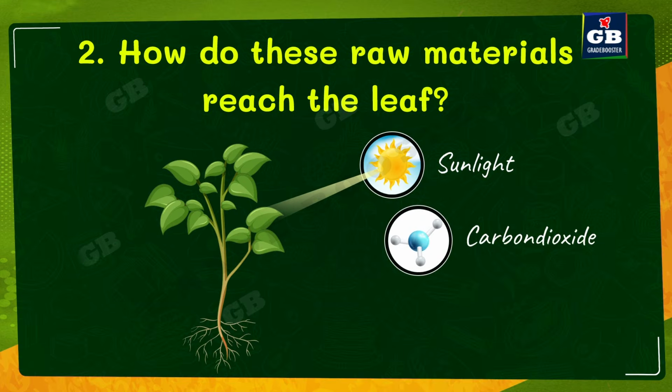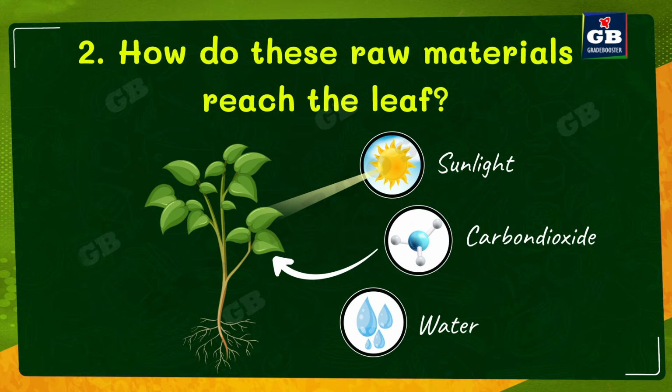Then, how does the carbon dioxide reach the leaf? Leaves have small pores called stomata. These pores are present on the underside of the leaf. So the carbon dioxide enters the leaf through these stomata. And the third one, water and minerals. Plants get water and minerals from the soil. Plants absorb the water with the help of their roots. So this way, the plants get the raw materials for the process of food making.